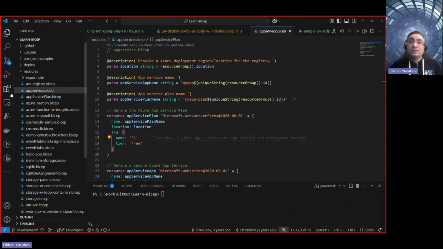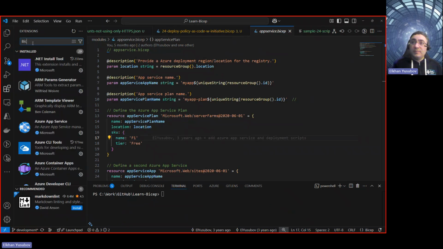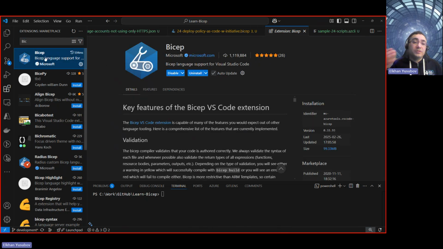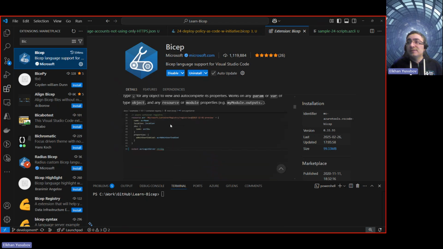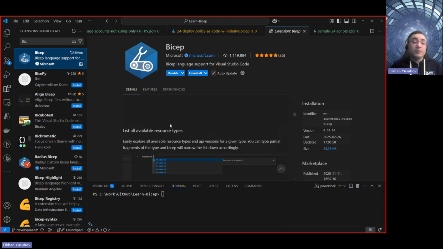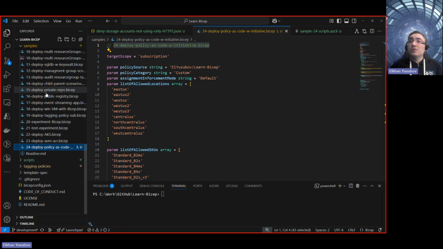If you want to do that, you just need to go to the extensions here, click on them, and type Bicep. And if this Bicep extension is not installed, please go and install that one. Then you'll be able to get all the great tooling and autocomplete. There are a lot of great things that come with that, and you may learn more about IntelliSense, all great stuff that the Bicep extension brings to help you manage your Azure cloud resources. So I'm going to close it for now and go back to the code.